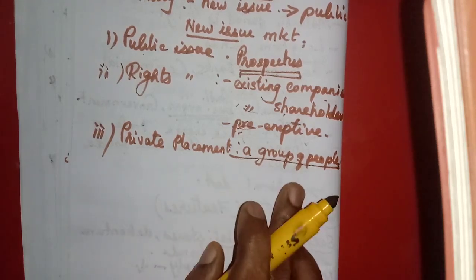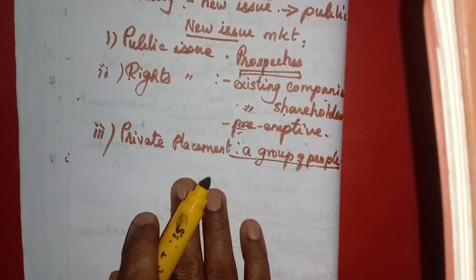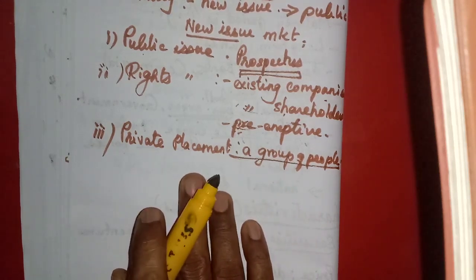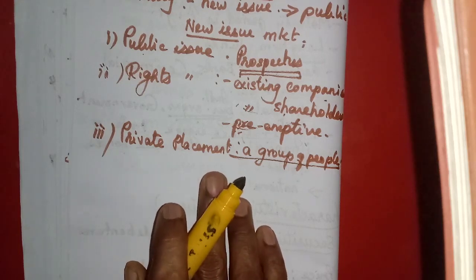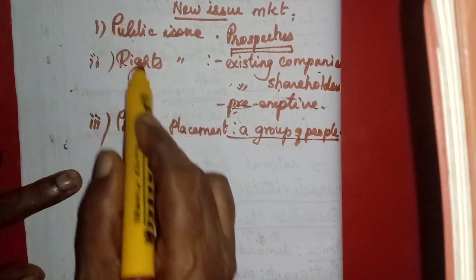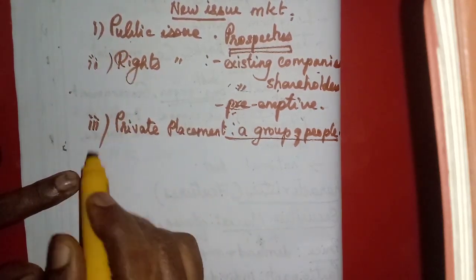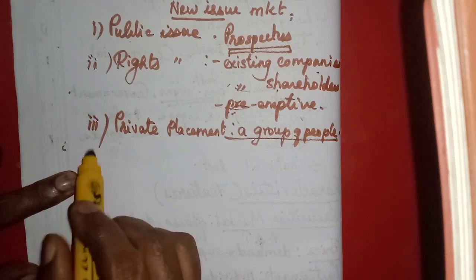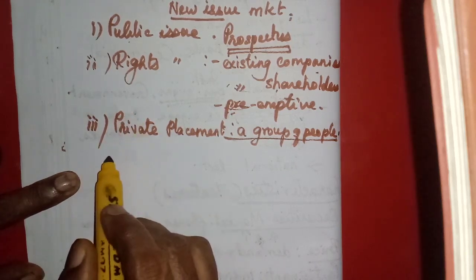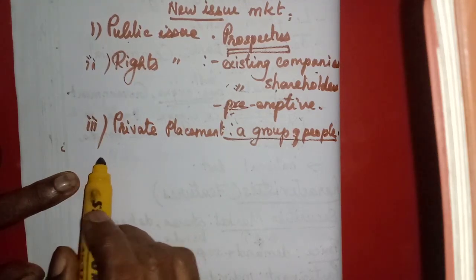A letter will be sent to these people, and those who are willing to purchase will buy. That is a private placement. It is not done for the public. So on any of these three bases, the primary issue will be done. That is called the primary market.